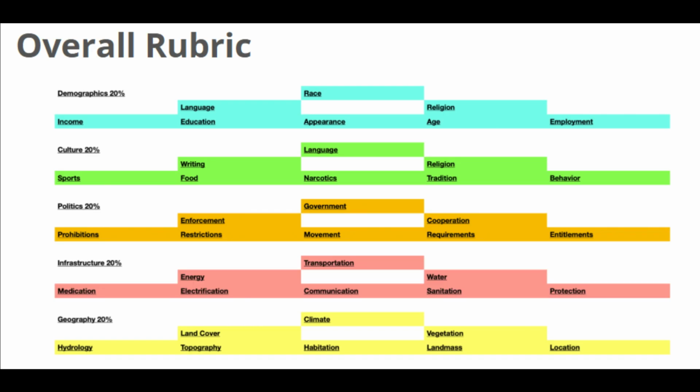Prohibitions, so marriage regulations fit into this, obscenity laws, and reproductive rights. Entitlements, so this includes healthcare, education, welfare, pension, paid vacation, all that stuff. Requirements, so conscription, jury duty, compulsory education, mandatory voting, and tax obligation. And the final one in this grouping is movement. So citizenship rights, rights of abode, visa policy, and immigration policy.